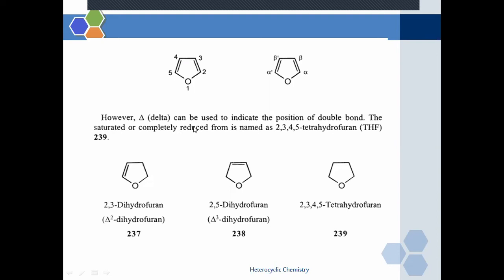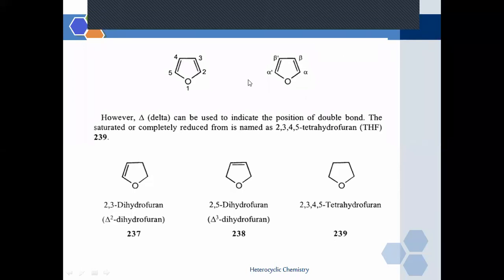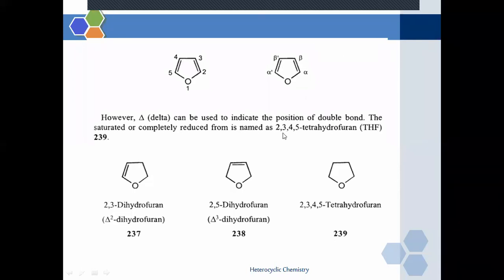The word delta can be used to indicate the position of the double bond. Now we know that while drawing the structure of fatty acids, the word delta is always used to assign the position of the double bond in the structure. Now the completely reduced, saturated form of furan is known in the IUPAC nomenclature system as 2,3,4,5-tetrahydrofuran.